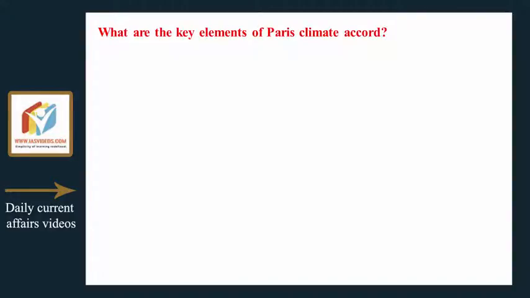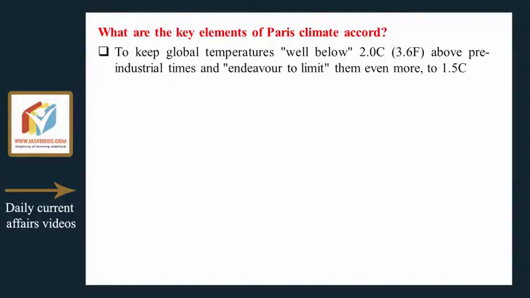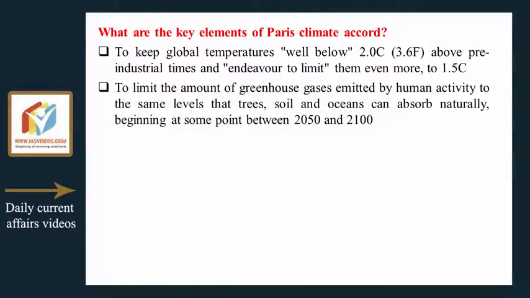What are the key elements of Paris Climate Accord? To keep global temperatures well below 2 degrees Celsius, 3.6 F, above pre-industrial times, and endeavor to limit them even more, to 1.5 degrees Celsius. To limit the amount of greenhouse gases emitted by human activity to the same levels that trees, soil and oceans can absorb naturally, beginning at some point between 2050 and 2100.